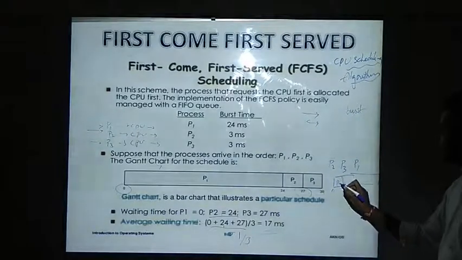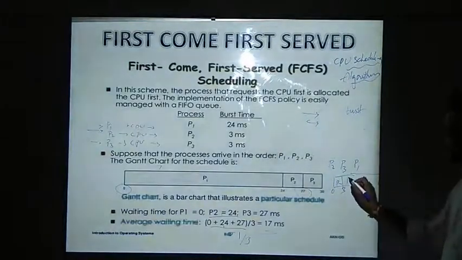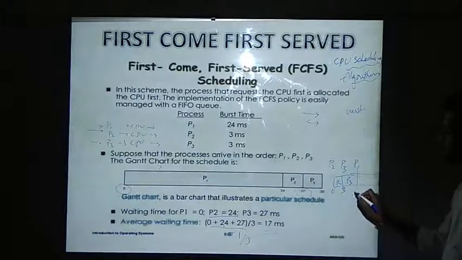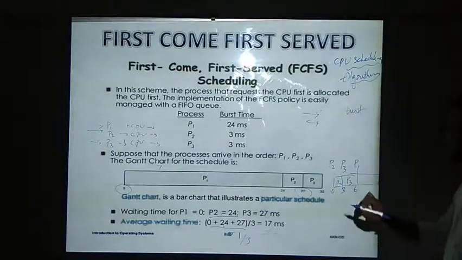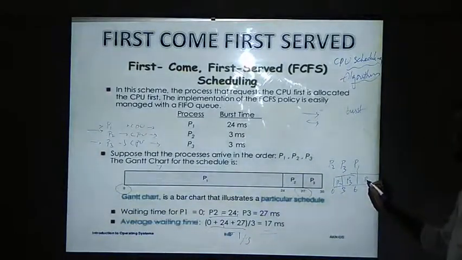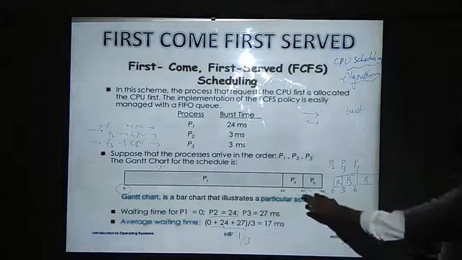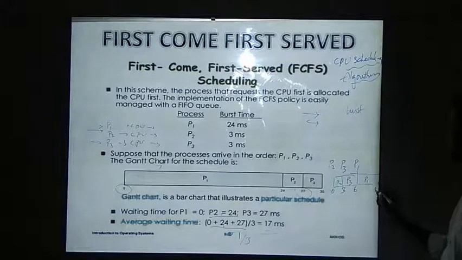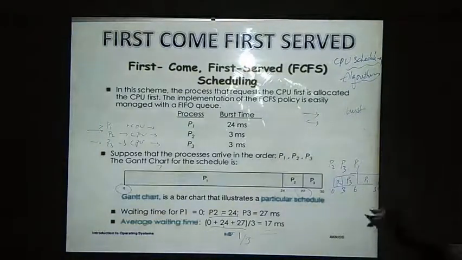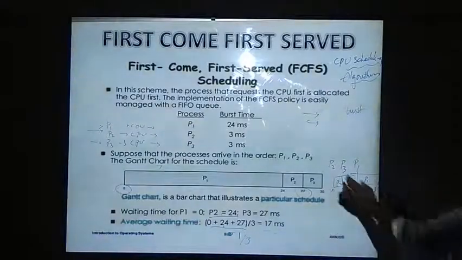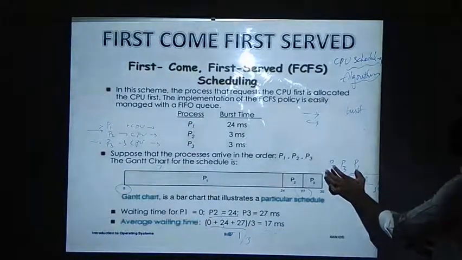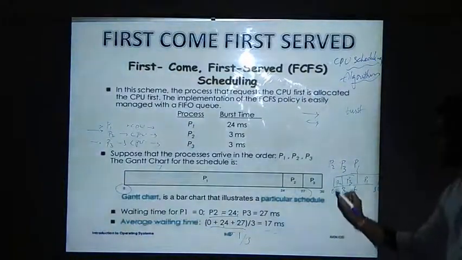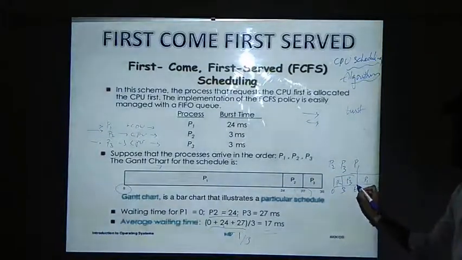P2 will be done with its job, and P3 will take 3 more, reaching 6, and then P1 will take 24, so 24 and 6 give us 30. Like this, the average waiting time will be reduced if we change the order of requests. Then P1 is waiting for 6 milliseconds.